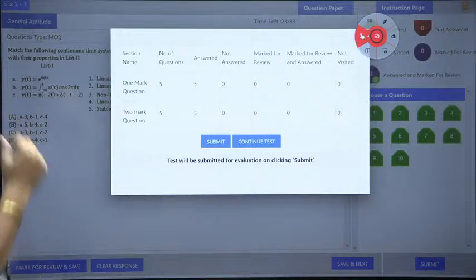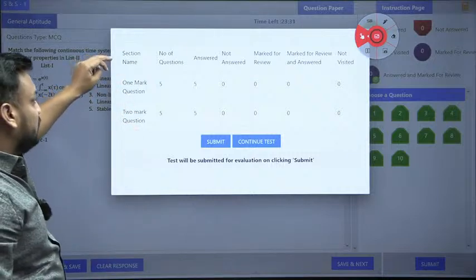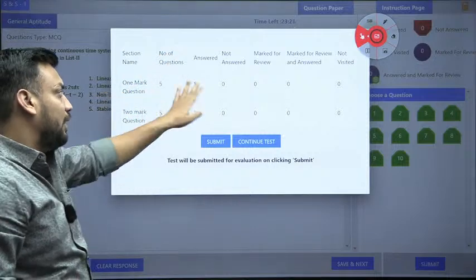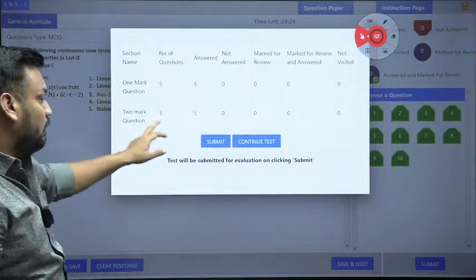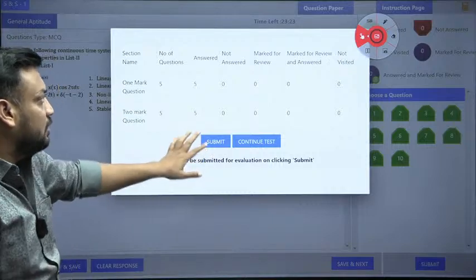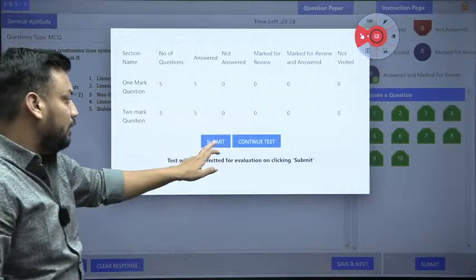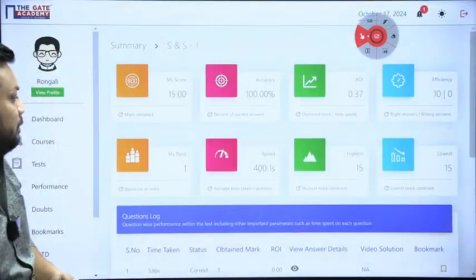So now it will show you what? Key section: 1 mark questions 5, 2 marks questions 5. Answered 5 out of 5 questions I answered, and 2 marks questions also 5 out of 5 I answered. Not answered, marked for review, nothing is there. Continue test or submit. I want to submit it. So finally I submitted it.